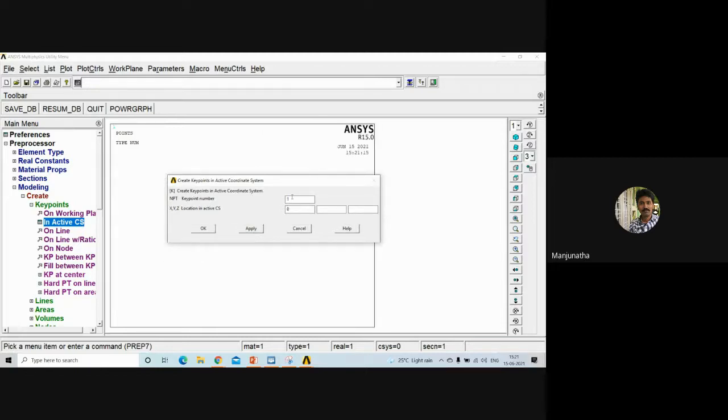So key point number 1 is created. Change this as key point number 2. What is the distance of that key point number 2 along x direction? 6,000. Define it as 6,000. Click apply.